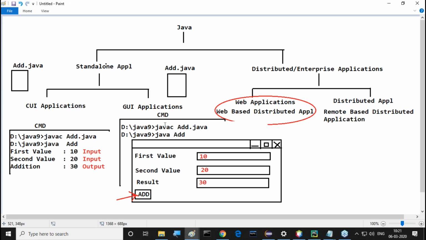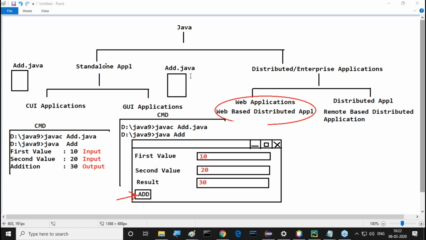On the basis of this graphical user interface only, we prepared our Java program. That Java application, which we prepared on the basis of this GUI, is called a GUI application. All of you are getting clarity or not? Now can you tell me what exactly is the meaning of GUI application? A GUI application is a Java application.